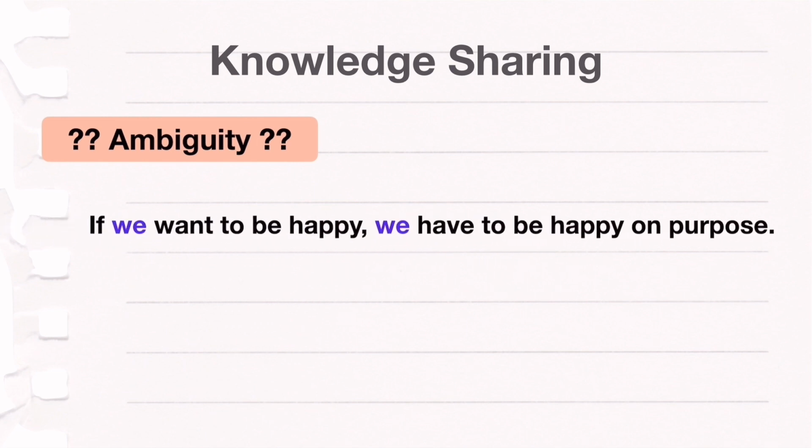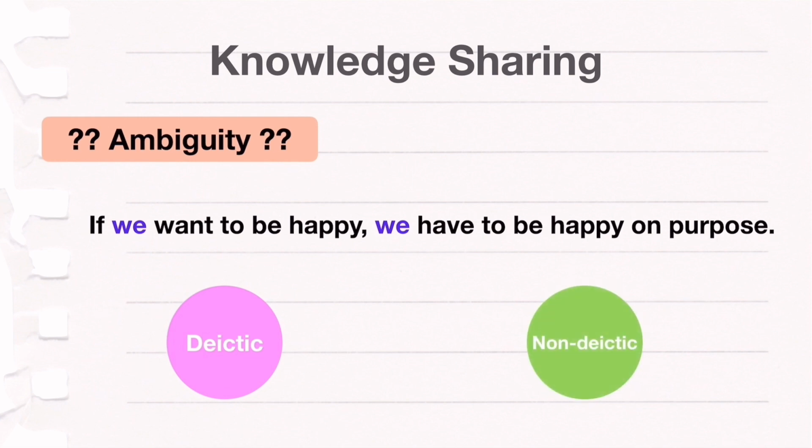The pronoun we can be interpreted in two ways. For the first way, about deictic, it can be the people in the conversation, and for the second way, about non-deictic, it can be people in general.